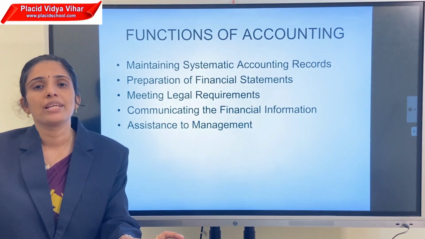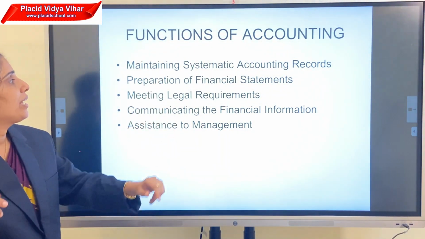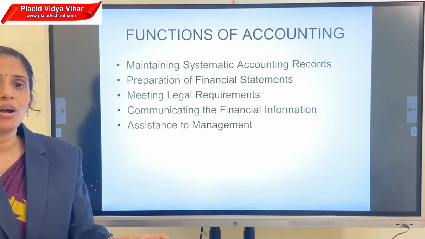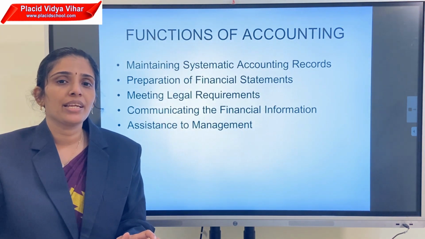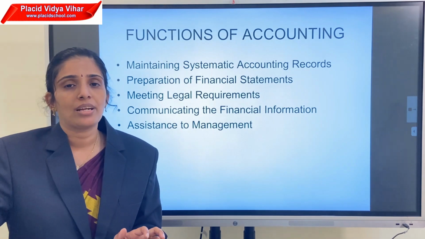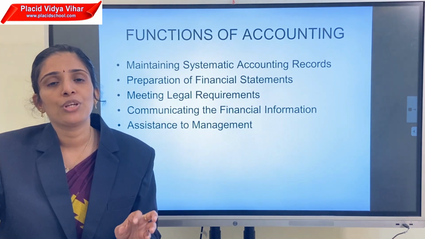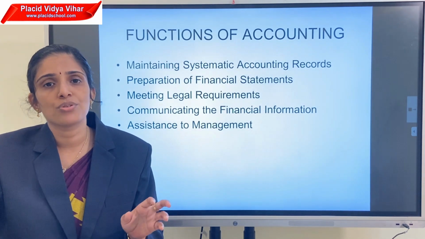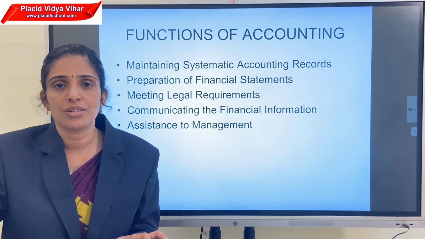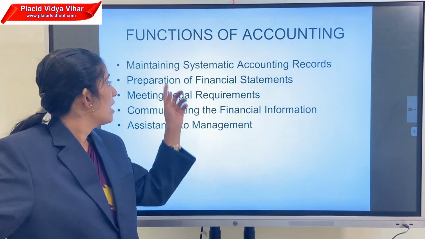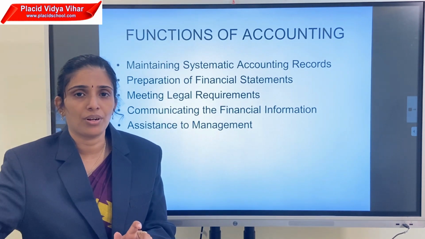Okay, the next topic is functions of accounting. The first function is maintaining the systematic accounting record, that I told you in the objectives. We should record the transactions as per the rules and regulations. That means when you record the transactions in books of account, we should follow the rules and regulations of accounting. That is the first function, maintaining systematic accounting records.